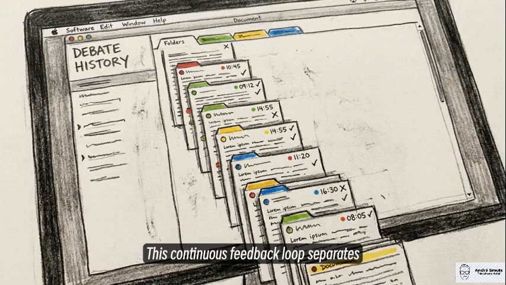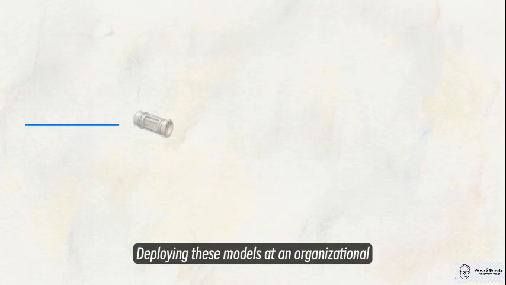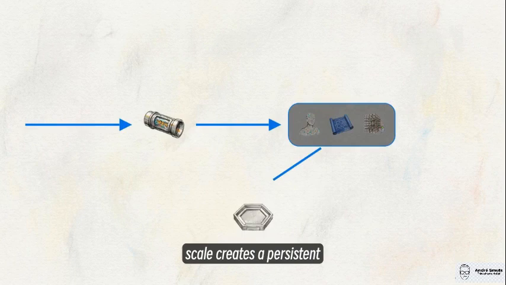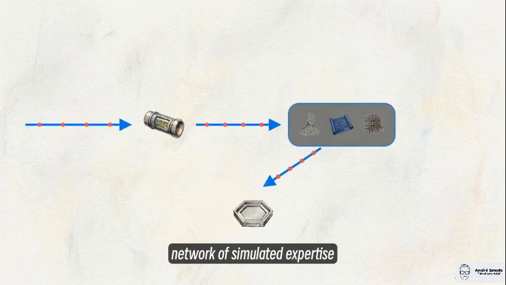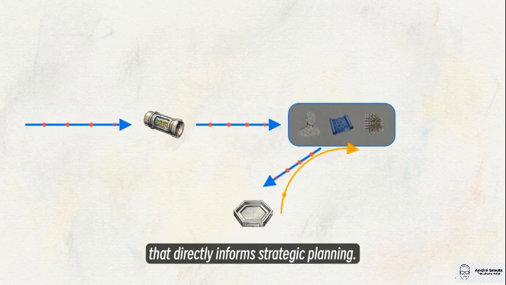This continuous feedback loop separates a simulacrum from a standard database. It accumulates state, learning directly from its own operational history. Deploying these models at an organizational scale creates a persistent network of simulated expertise that directly informs strategic planning.